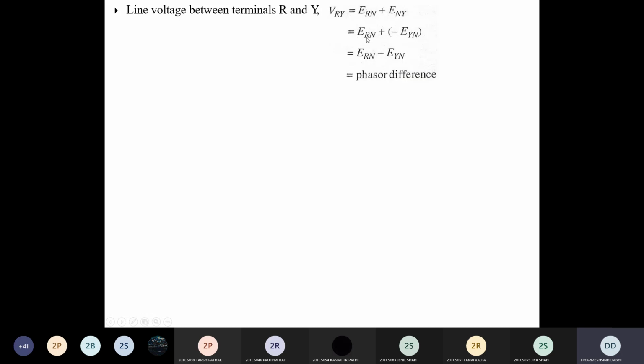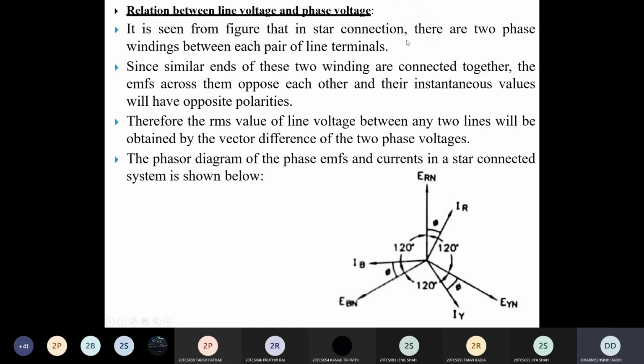Both the phase voltages ERN and EYN are opposite to each other. That's why it is written that similar ends of these two windings are connected together.